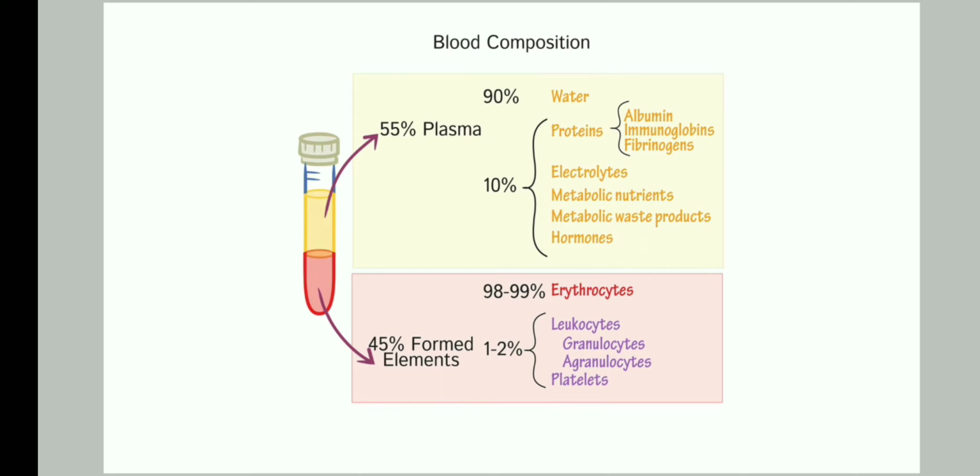Let us see composition of blood. In blood, 55% is plasma and 45% contains blood corpuscles or other elements.